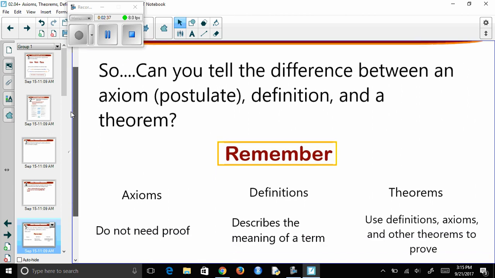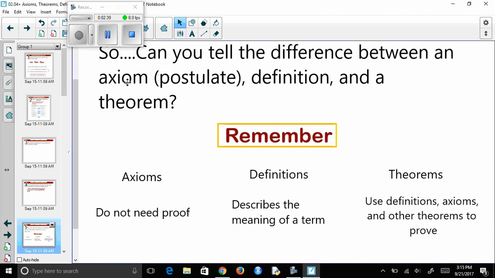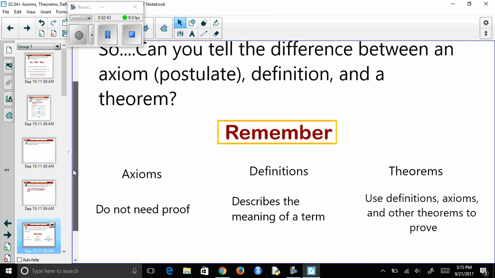If you want to tell the difference between them: an axiom and a postulate are the same thing, those two words are interchangeable. Axioms you don't need a proof for, we just assume that they're true. Theorems you need a proof for. We can prove theorems. And definitions we're not proving, we're just describing a term based off previously known terms.